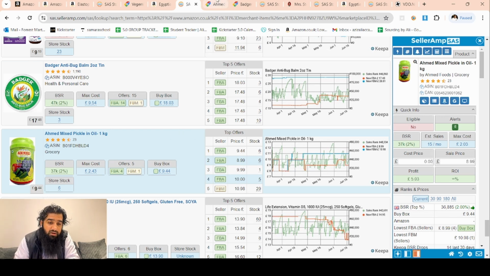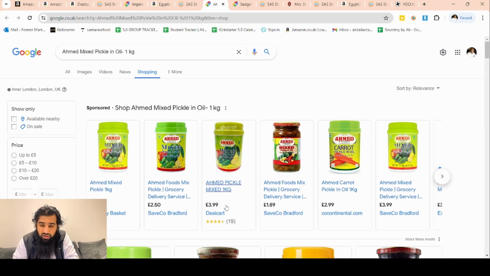So Ahmad mixed pickle in oil, 1 kg. Oh, that's the thing. It's a heavy item, and we need to buy it for a significantly cheaper price. But Ahmad mixed pickle 449. Ahmad mixed pickle, that's 399. That's better. Ahmad carrot pickle, no, not the carrot one. 399 is the cheapest so far. We can see. Let's make sure.